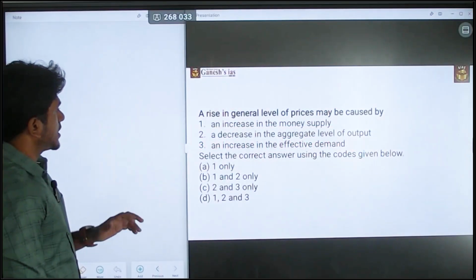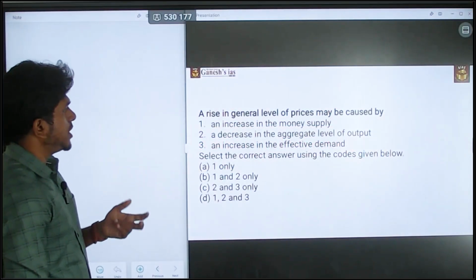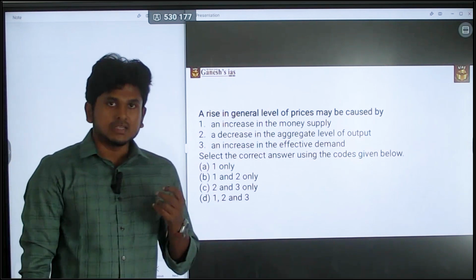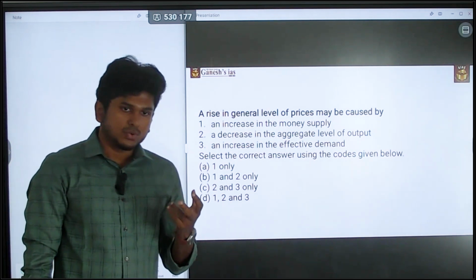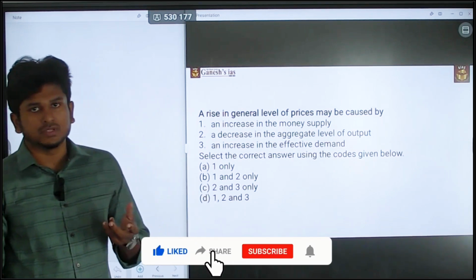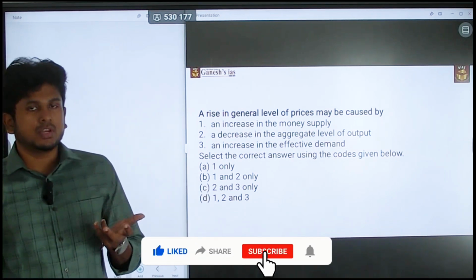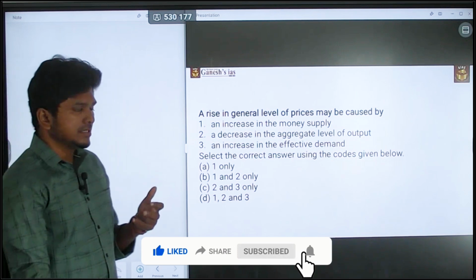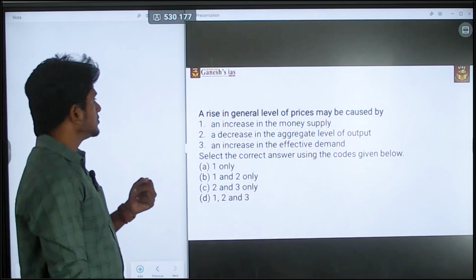The question is, a rise in general level of price may be caused by. See, these kinds of questions are decade-old questions. Now they are not asking these kinds of questions. But it is one of the easiest questions. You can easily answer it. It is related to the inflation topic.